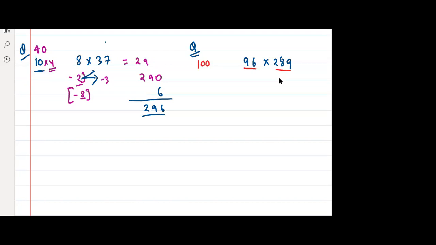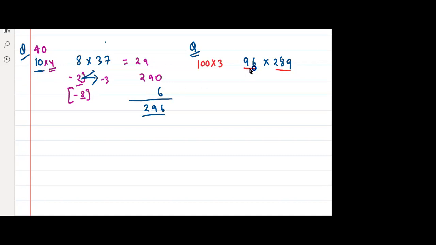So in order to get 300 as a reference, wait guys, my OneNote got hanged. So this needs to be multiplied by 3, yes or no? So 100 is the reference of 96, and 300 is the reference of 289. Clear? I'm using the two reference method. 100 for 96, 300 for 289. Yes or no? Right? Okay.